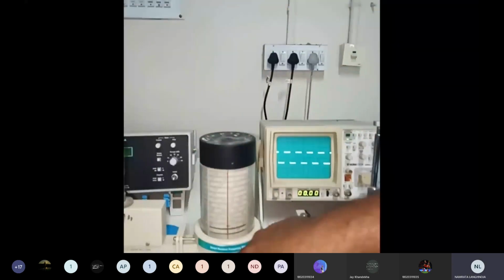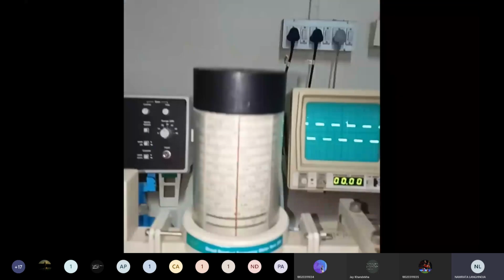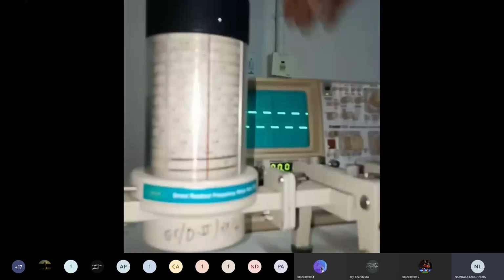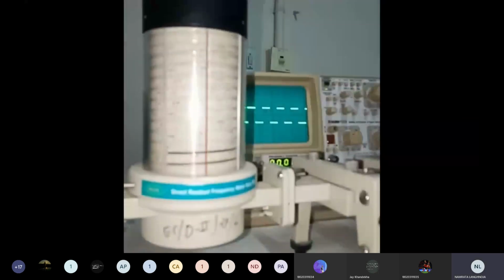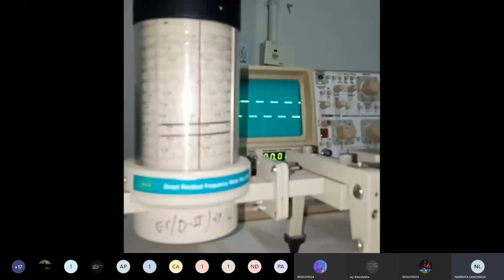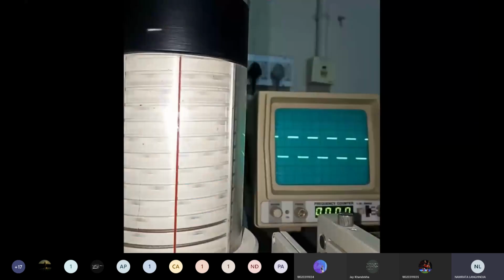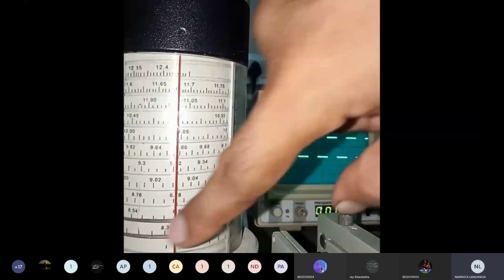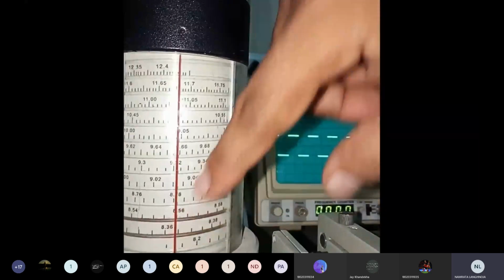What we'll do is we have to see this amplitude level. We will rotate this knob and we can see that this line is going upward. It means we are changing the size of the cavity.